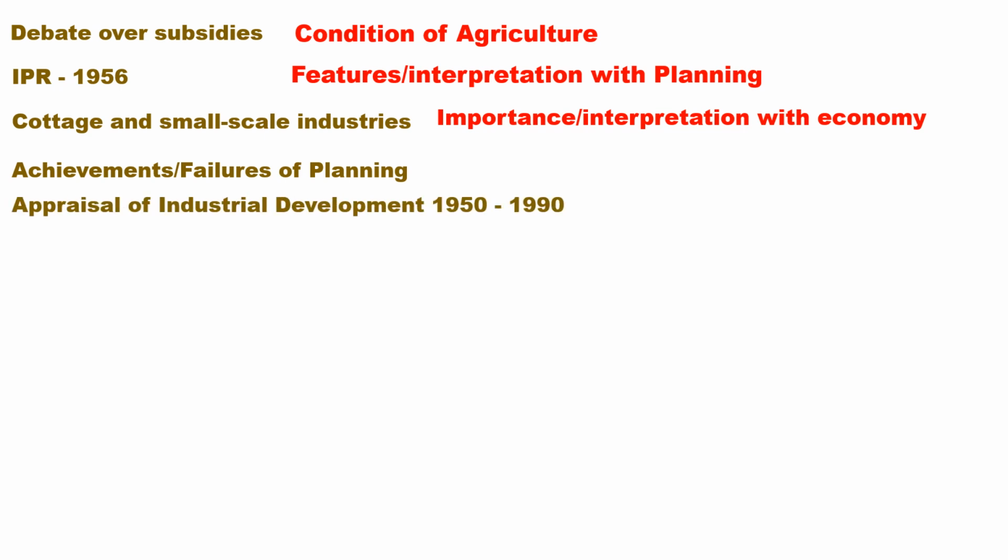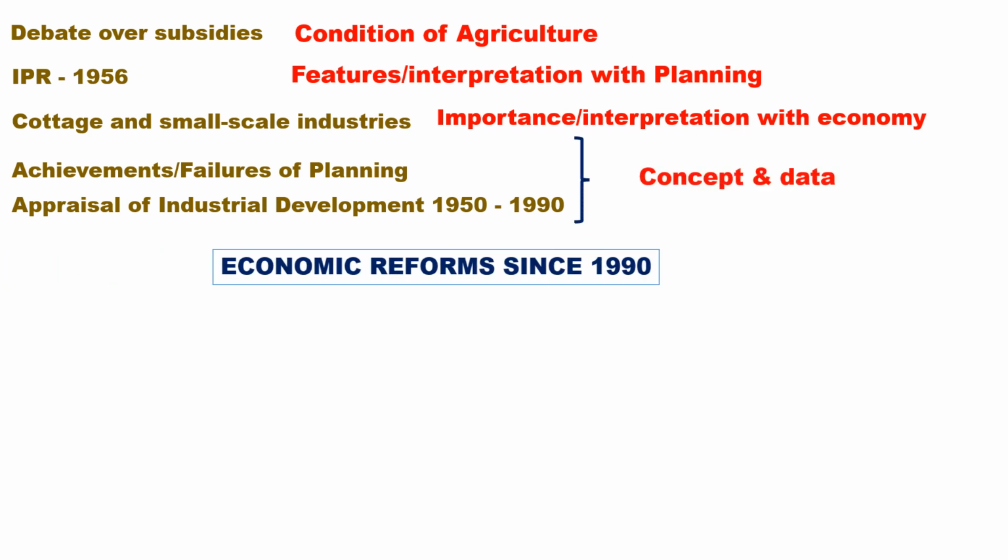Failures are the high rate of inflation leading to a fall in real income of people, the unemployment crisis, inadequate economic and social infrastructure, explosive population growth, and skewed distribution of income and wealth. These are all failures of planning. This may be asked concept-oriented and data-oriented.